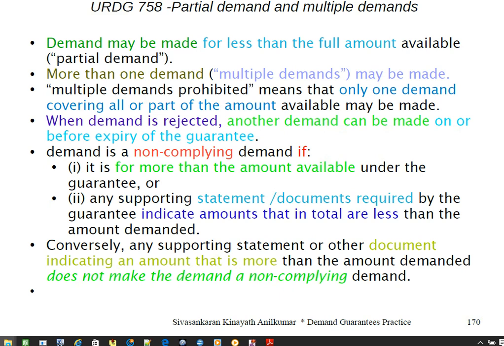Conversely, a supporting statement or other document indicating an amount more than the amount demanded does not make it non-complying. But a statement or documents required in the guarantee indicating an amount less than the amount demanded will make the claim a non-complying demand.